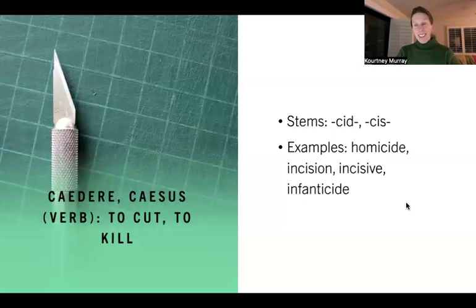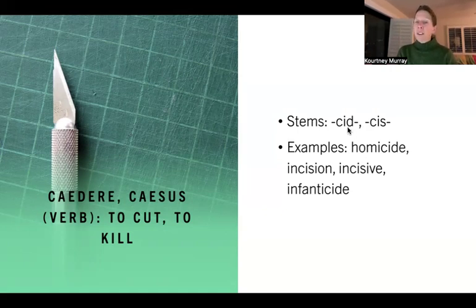Okay, so this is a great verb. It's a very sneaky verb. It's caedere, caesus. Now, notice it looks very similar to cadere, casus. So, if you're a Latin student, this is something we spend a lot of time on because the sense of falling and killing are actually kind of related, and so it's kind of hard to keep these two apart. I don't think we need to worry about it too much, but the point is that the verb leads to the stems cid and cis, or Sid and Sis, I guess is how we pronounce them in English, maybe Chid and Chiss, something along these lines.